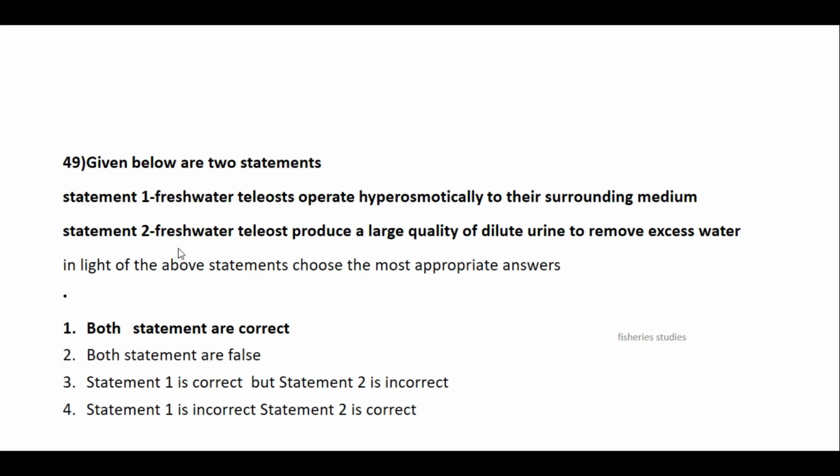Freshwater teleosts produce a large quantity of dilute urine to remove excess of water. This is also correct. Freshwater teleosts normally produce large quantity of dilute urine because it is having more water. So both the statements are correct.